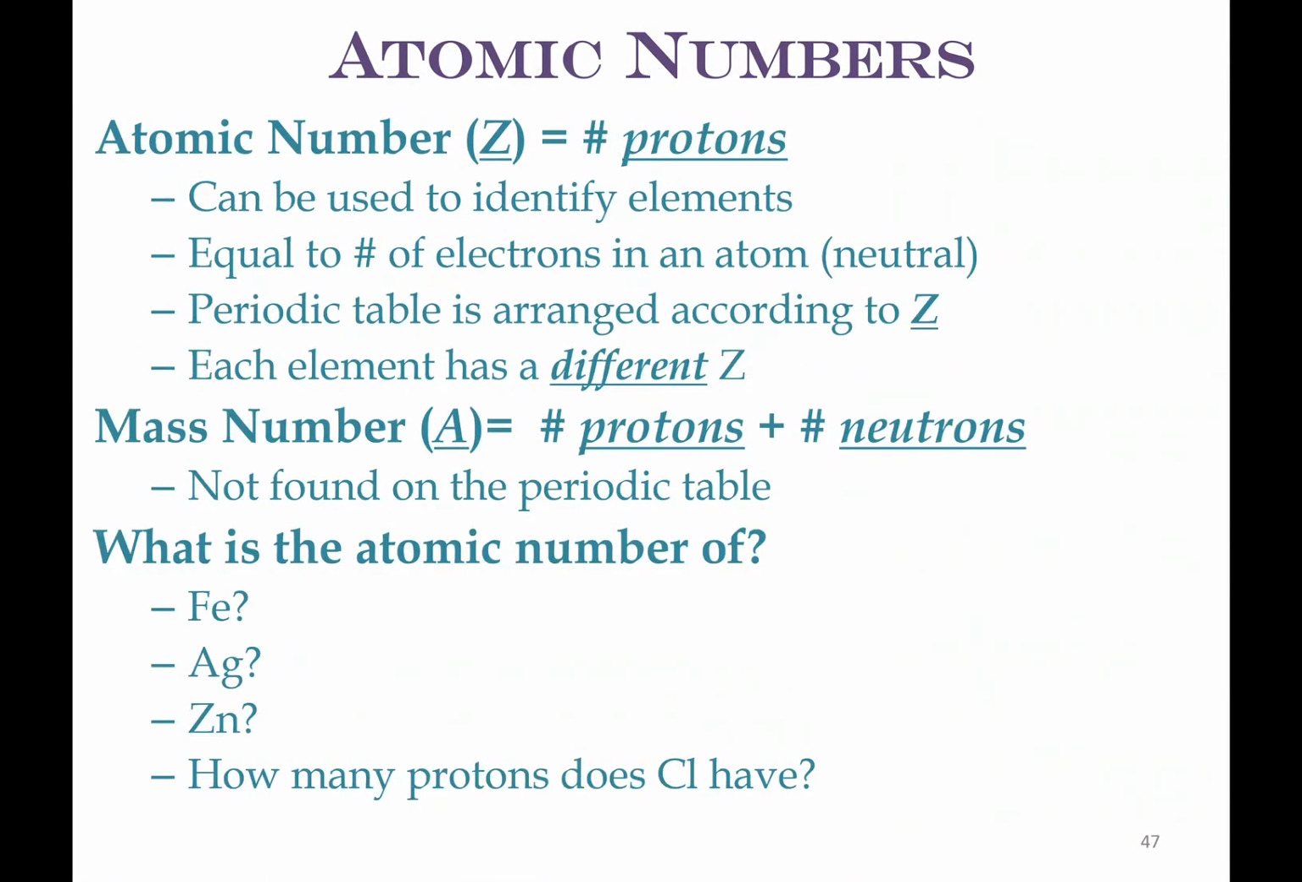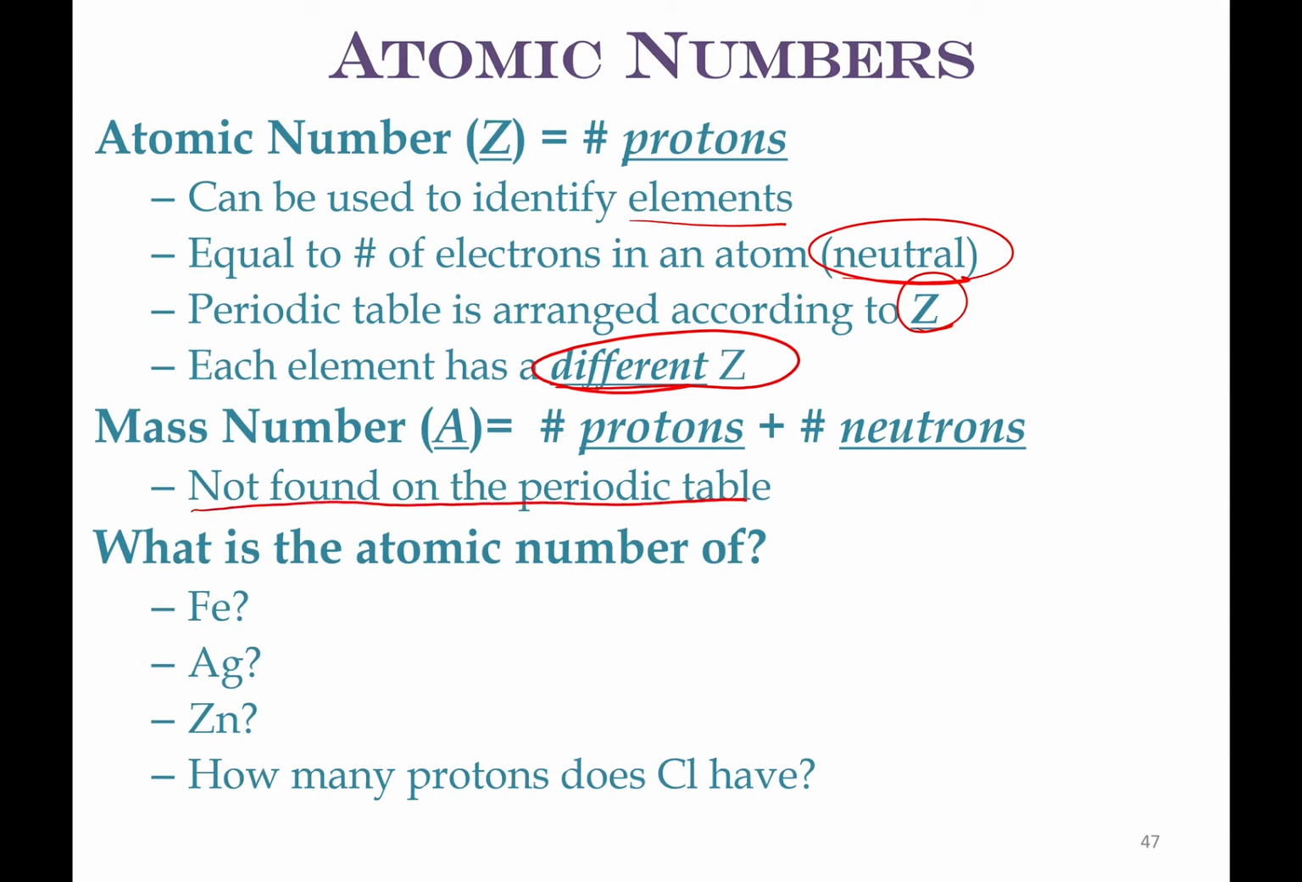So this is actually just a review slide. Again, I find this to be confusing for people, and especially in class, we'll go over and over it. But the atomic number Z is equal to the number of protons. It can be used to identify elements. It can be equal to the number of electrons in an atom only if it's neutral. The periodic table is arranged according to increasing Z, and each element has a different Z. Mass number A is the number of protons plus the number of neutrons, and it's not found on the periodic table.